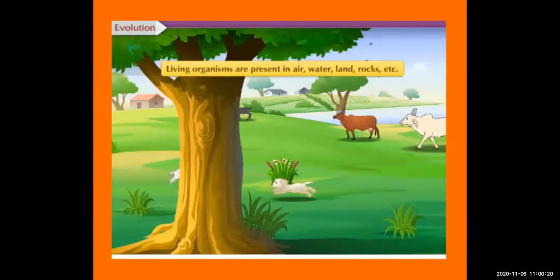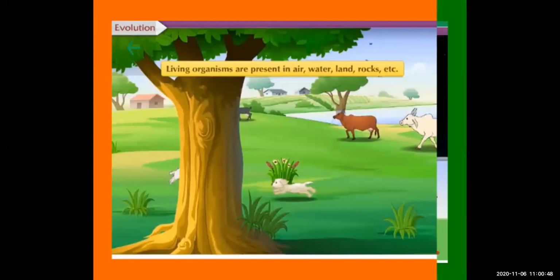These are aquatic animals or aquatic plants which live in water. Then on land there are plants and animals, and in rocky places also life exists. So in different places, different habitats, living organisms are present.